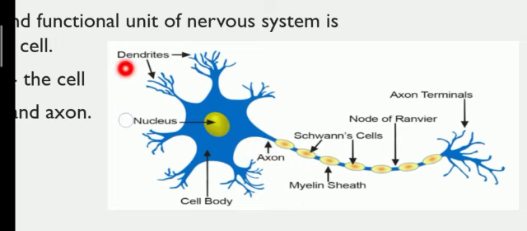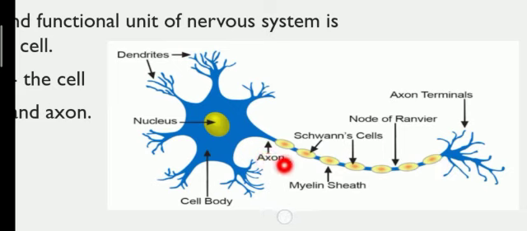Then coming to the next part of the neuron, that is dendrites. Dendrites are the branch-like structures you can see extending from the cyton region, and these dendrites collect impulses from other neurons and then send them to the cyton, and then it is transmitted to the axon. Now coming to the axon, the third part, that is the long extension from the cell body, a tail-like structure which helps in the transmission of the impulse.